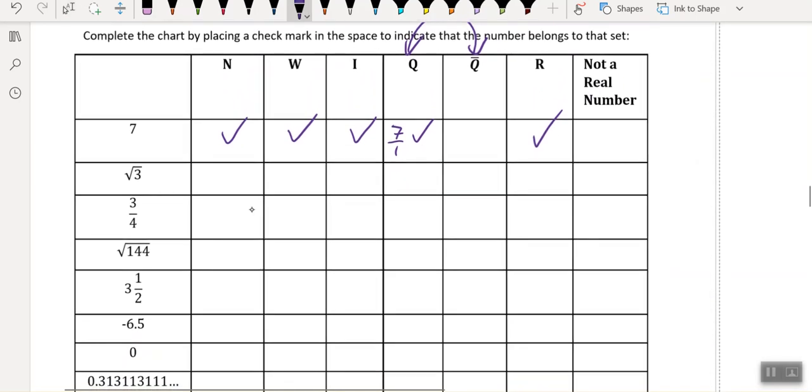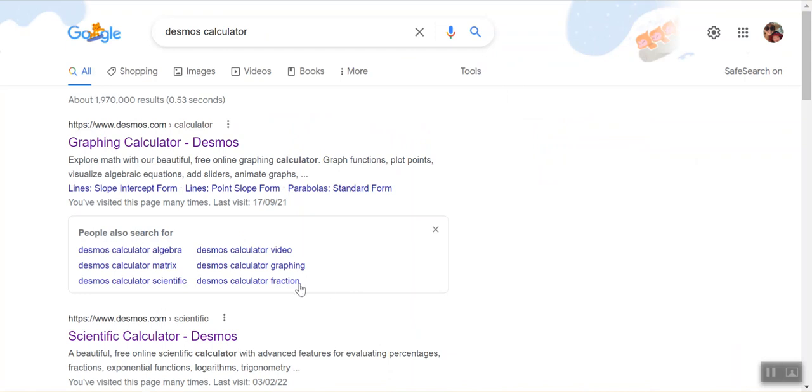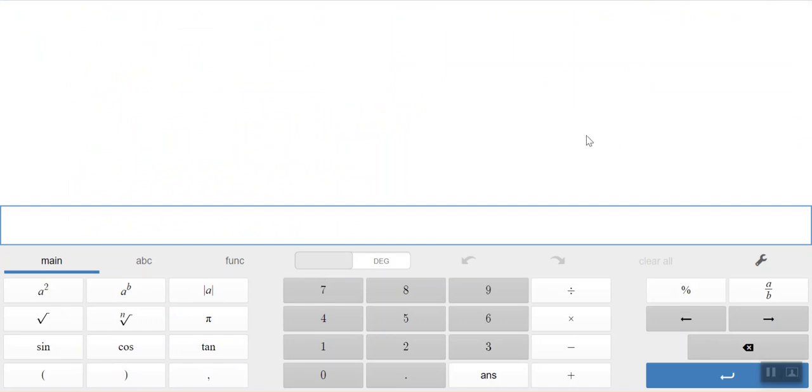All right, so when you're going through it, if you see something like a square root of 3, go and calculate the square root of 3. All right, so I'm right here now. I am finding my Desmos calculator. This is one of the best scientific calculators. I just typed in Desmos scientific calculator. I'm going to use the square root button. Square root of 3. All right, wow, look at that, 1.732050808. It probably definitely continues.